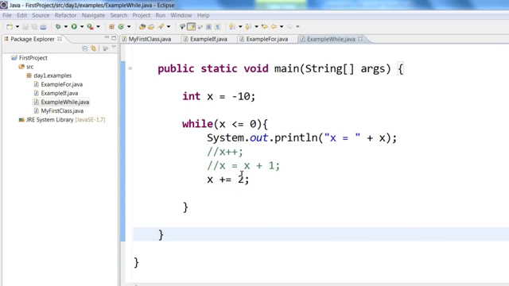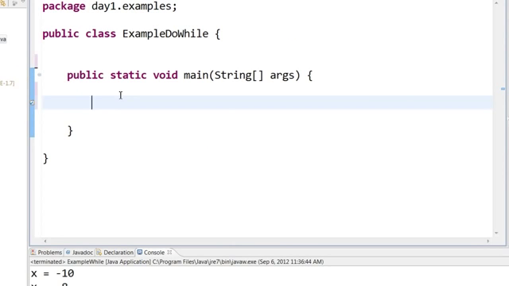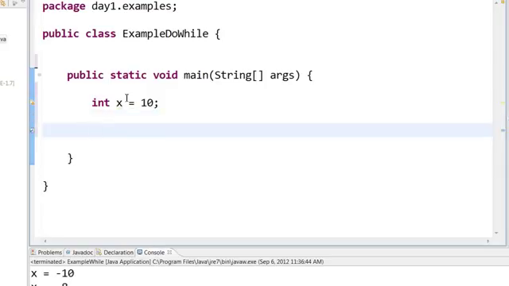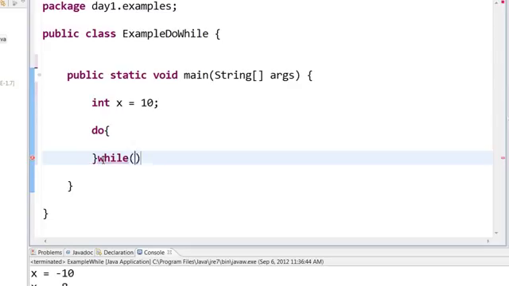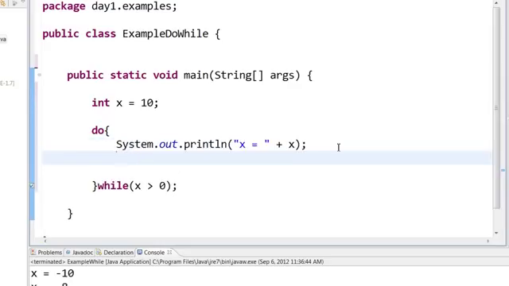Next, let us learn about the do while statement. Let us create a class called example do while. Let us declare some integer x equal to 10. The do while syntax goes something like this: do, curly brace, and then your while statement comes here. While, let's say, x greater than 0, and then a semicolon here. And inside these curly braces, I want to print out x, and I will reduce the value of x.